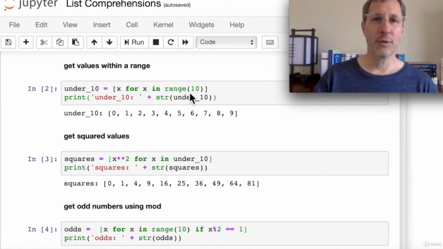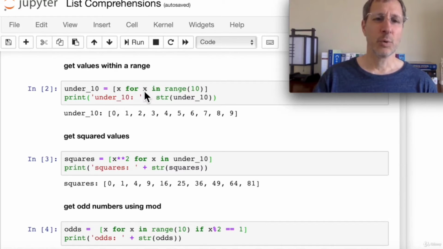And you know the range function returns a sequence of numbers. In this case, it starts with 0, which is the default, and it goes up through 9 because the 10 is non-inclusive. So 0 through 9. And what we're going to add to this new list is x for x in that range. So in this part, the first x, we could apply some sort of a transform or a function on that x if we wanted to, x squared, 2x, whatever we want.